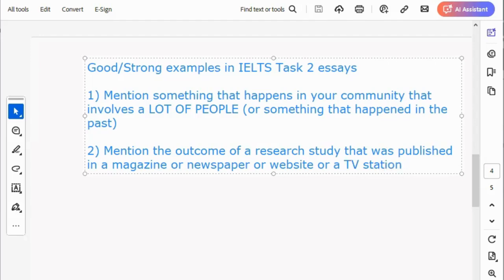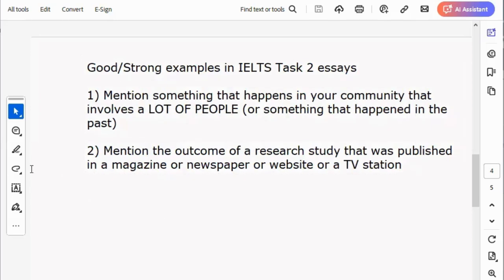Okay, mention the outcome of a research study that was published. You see these two things, these are the two ways to present strong examples in IELTS Task 2 essays. And this is recommended especially if you are preparing for IELTS academic.